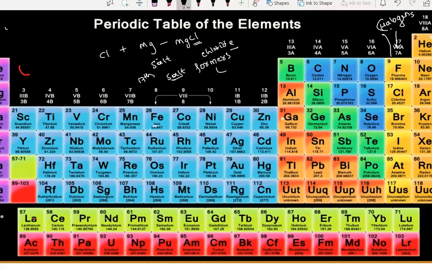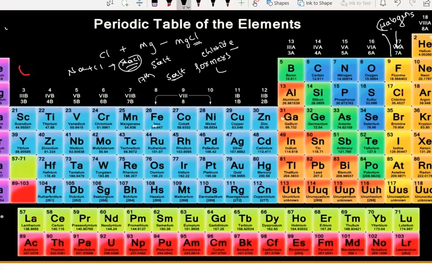Let's say chlorine plus Mg gives us MgCl2, magnesium chloride salt. If it reacts with sodium, Na plus Cl, it produces NaCl, a salt. Here NaCl is sodium chloride, what we eat every day.